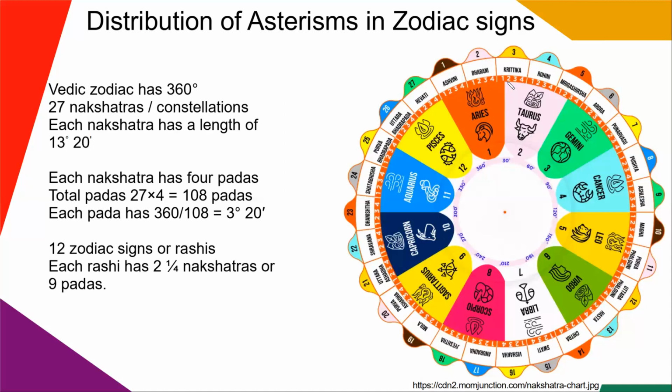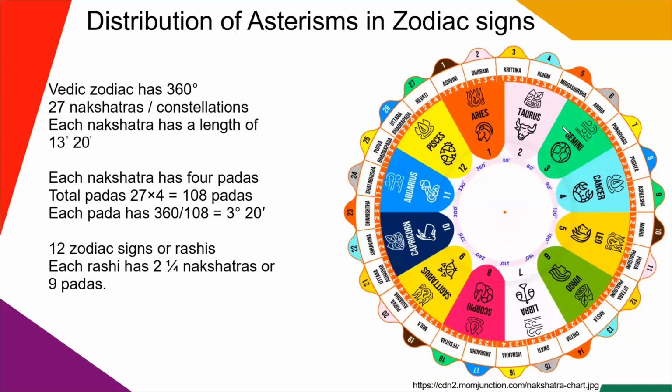So we have the 3/4 part of Kritika, that is the second pada, third pada, and fourth pada of Kritika, plus all 4 padas of Rohini, and 2 padas or 2 parts of Mrigashira fall under the sign of Taurus. So these 3 padas of Kritika are ruled by Sun. The 4 padas of Rohini are ruled by Moon. And the 2 padas of Mrigashira are ruled by Mars. They fall under the sign of Taurus.